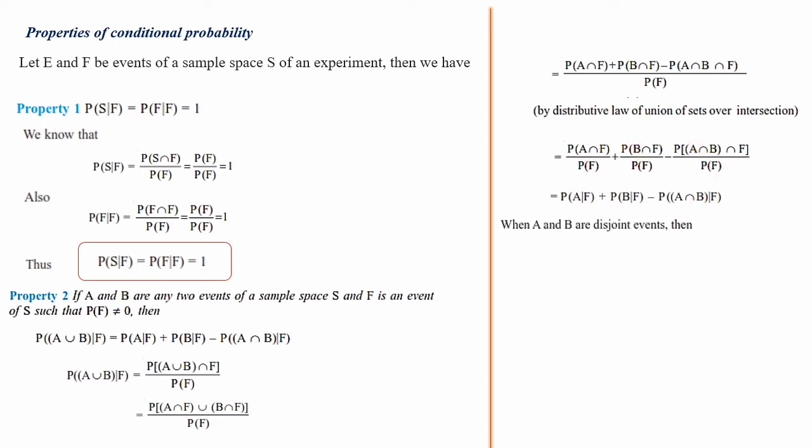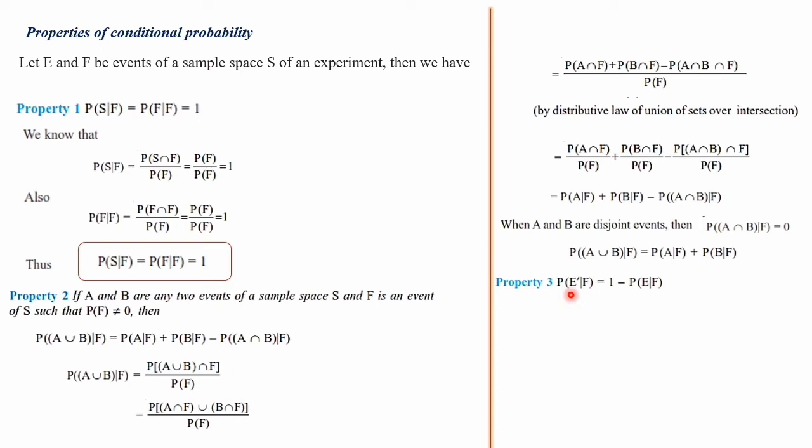When A and B are disjoint sets, you know that disjoint means there will be no intersection, no common elements, so this will be 0. That is, P of A intersection B given F is equal to 0. So P of A union B given F reduces to P of A given F plus P of B given F, provided A and B are disjoint events.